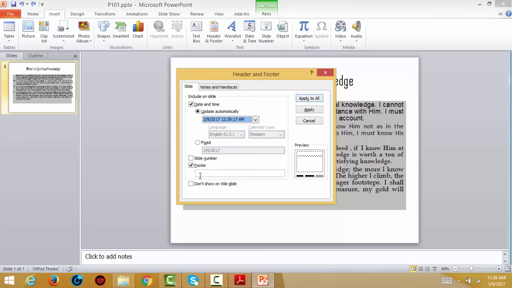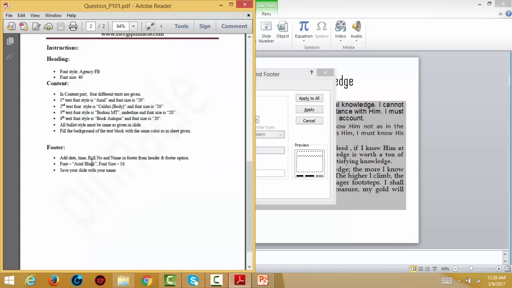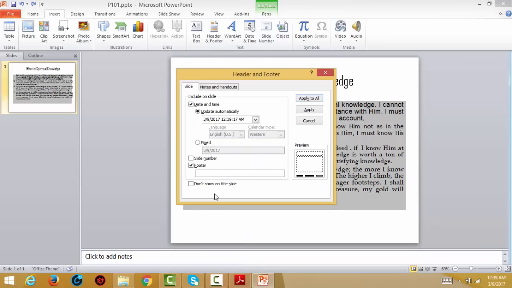Now here you will find footer. In the footer you have to use roll number and name. So here you can write roll number and then name. You can write any name. I have left it blank, and then you have to apply. So everything is covered in this.